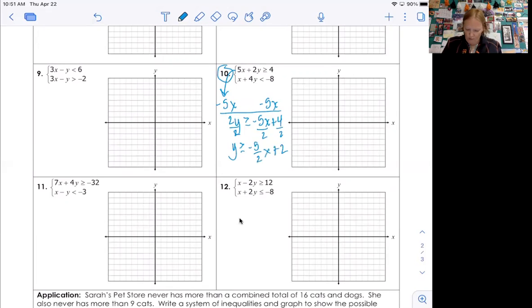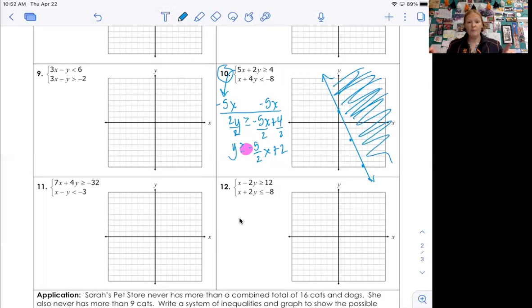Okay, so let's graph that one. Down 5 over 2: 1, 2, 3, 4, 5, 1, 2. Again, 1, 2, 3, 4, 5, 1, 2. Okay, it's going to have a solid line because of the inequality. So draw my solid line there. Oh, that was good. I hit him that time. And it's a greater than or equal to, so I'm going to shade everything this way.